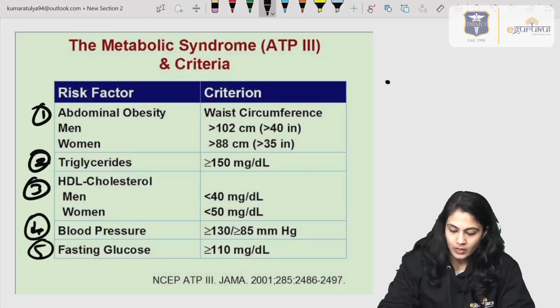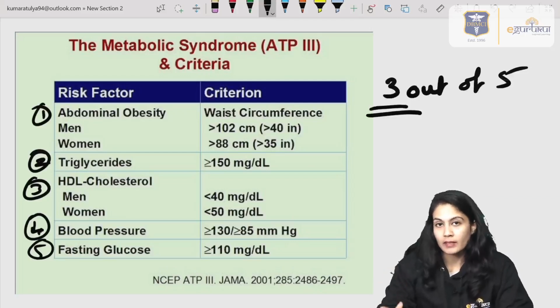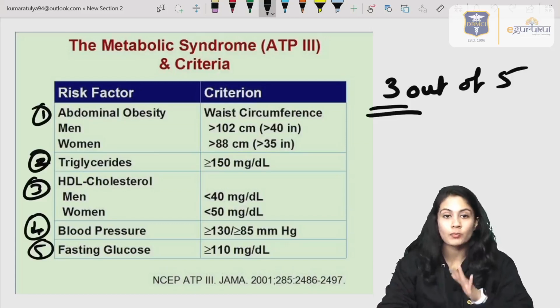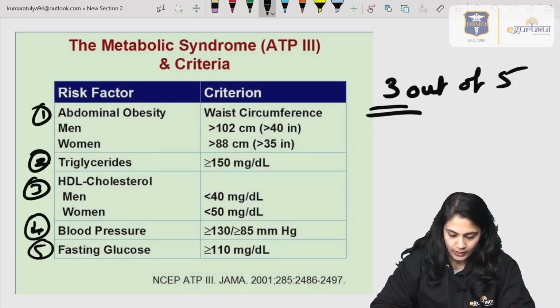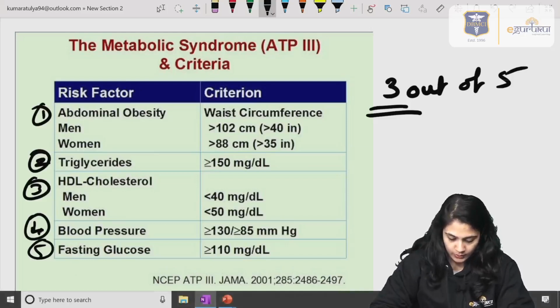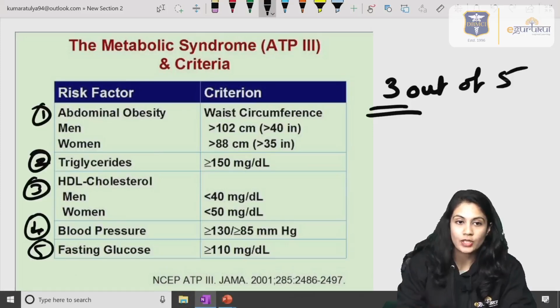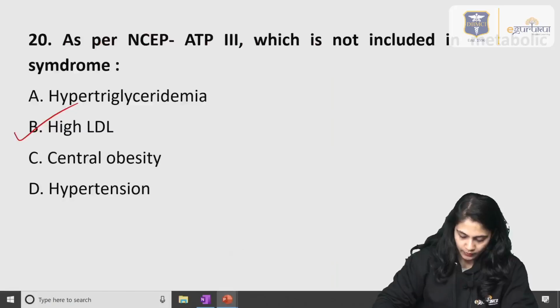If any 3 out of 5 are present, that means the patient is suffering from metabolic syndrome. 3 out of these 5 criteria should be matched with that particular patient's symptoms. Then only it is known as metabolic syndrome.